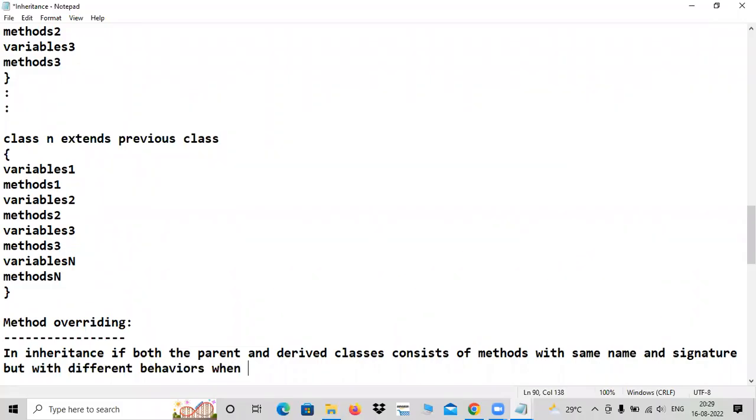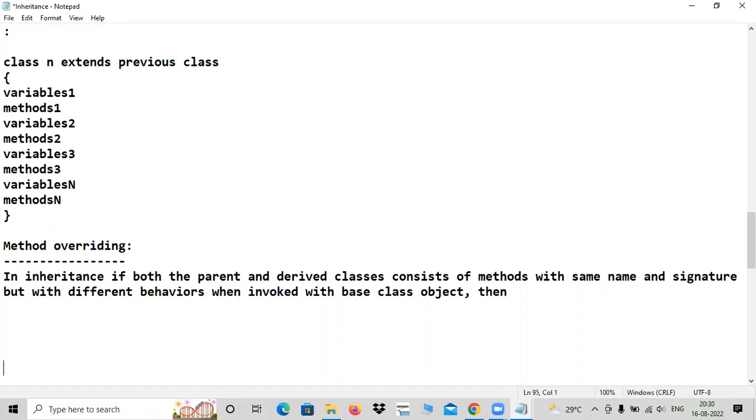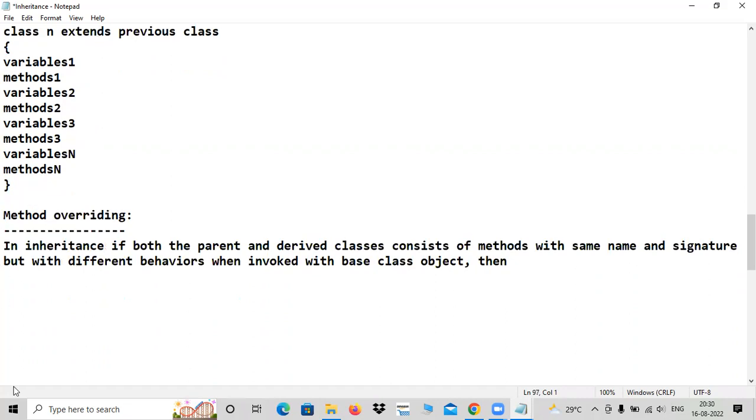When such a method is invoked with the help of a base class object, then the base class method will hide.